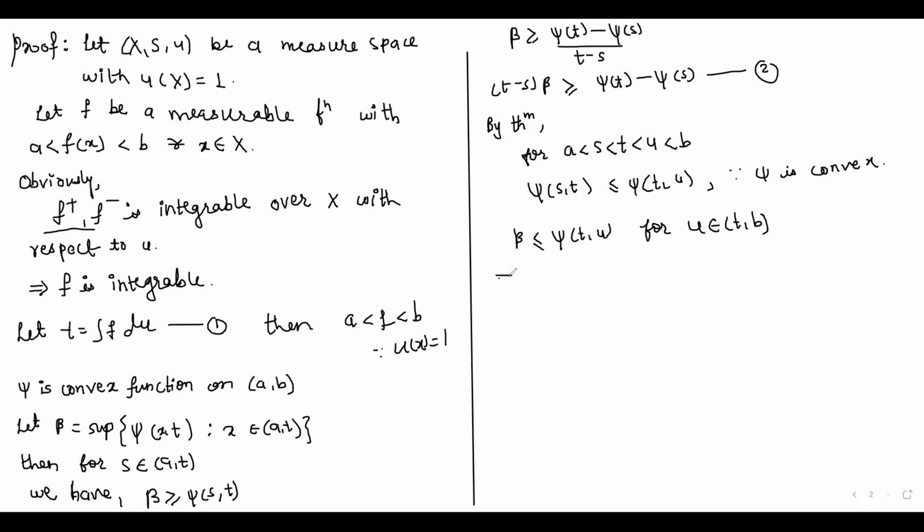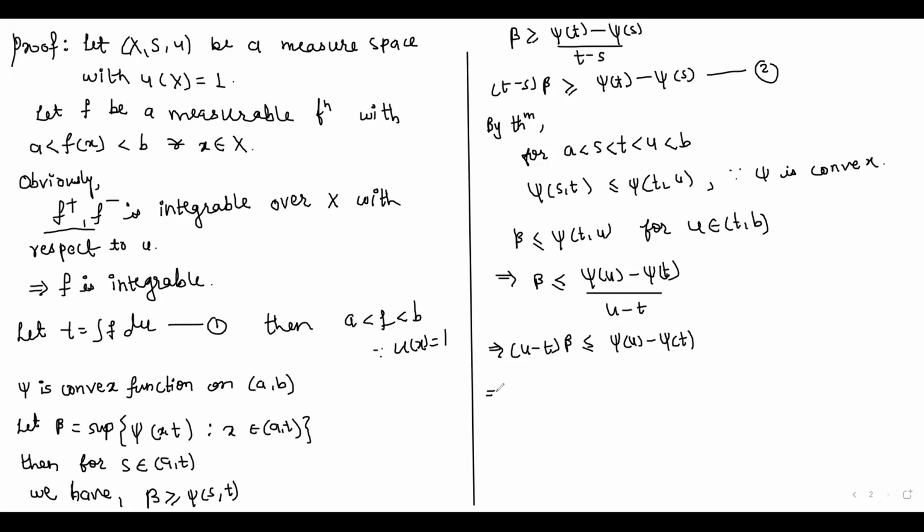Now this implies that β is less than or equal to (ψ(u) − ψ(t)) upon (u − t). Now multiplying by u minus t, we get (u − t)β less than or equal to ψ(u) − ψ(t).